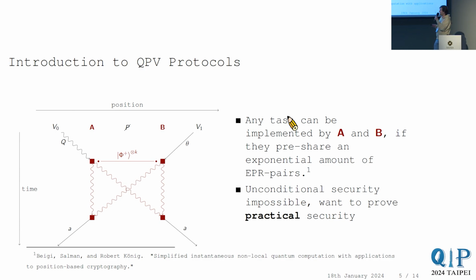It turns out that if the attackers pre-share enough entanglement, they can actually break any position verification protocol. This is a known result. With enough, I mean that you can always do it if you share an exponential amount of entanglement, where it grows exponentially with the input size. For example, in the case that I described earlier, this BB84 protocol, you can try this for yourself.